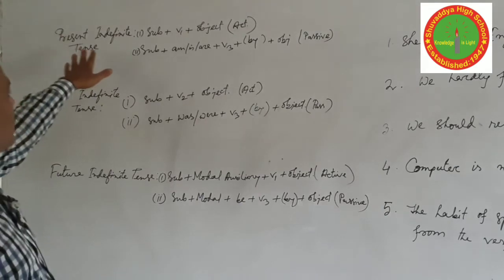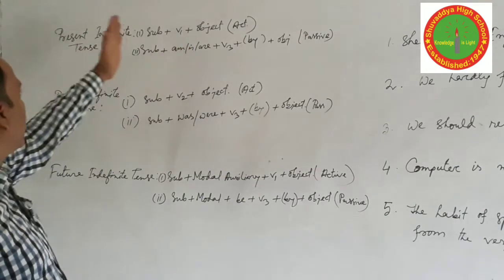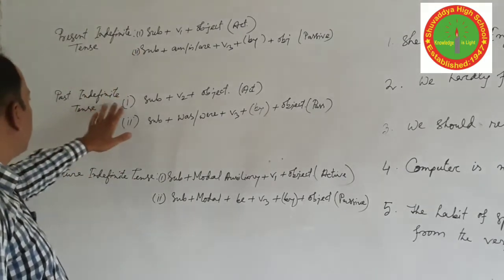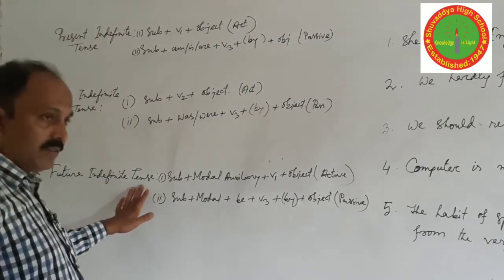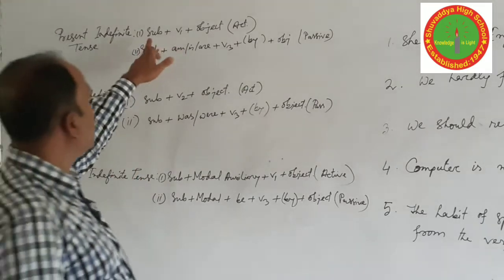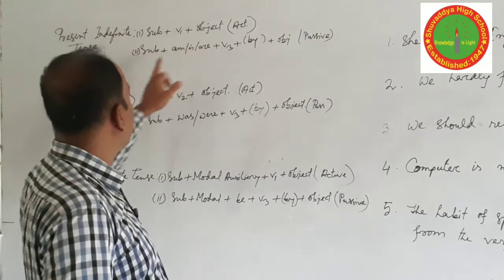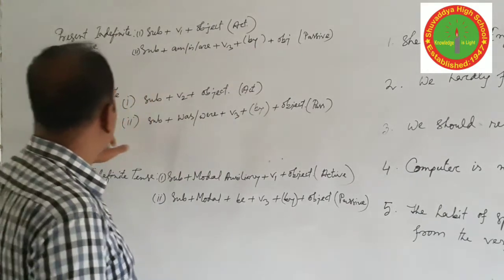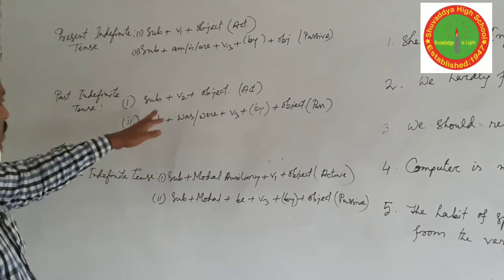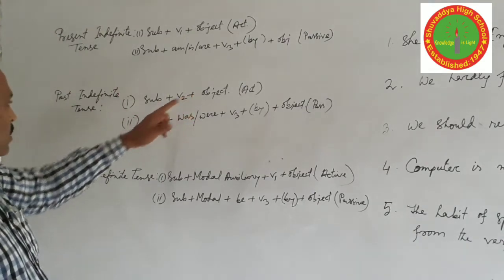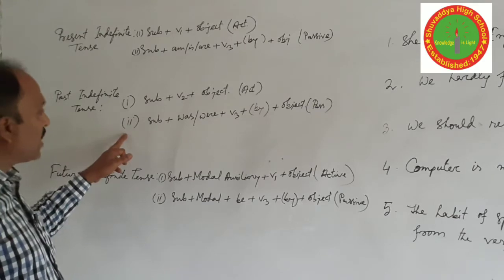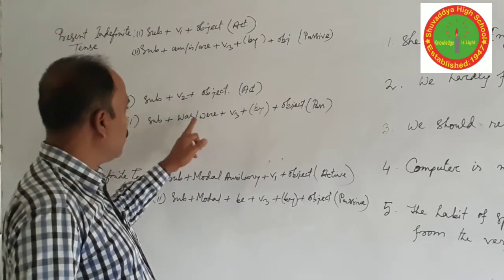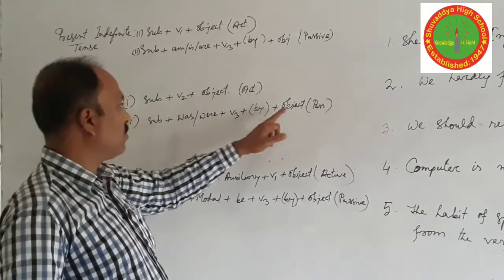we see some structures. Here are three tenses: present indefinite, past indefinite, and future indefinite tense. The structure of active: subject plus verb 1 plus object. Passive: subject plus am, is, are plus verb 3, plus by plus object. In the past form, subject plus verb 2 plus object, and the passive form should be subject plus was, were as the to-be verb plus verb 3 plus object. Okay.